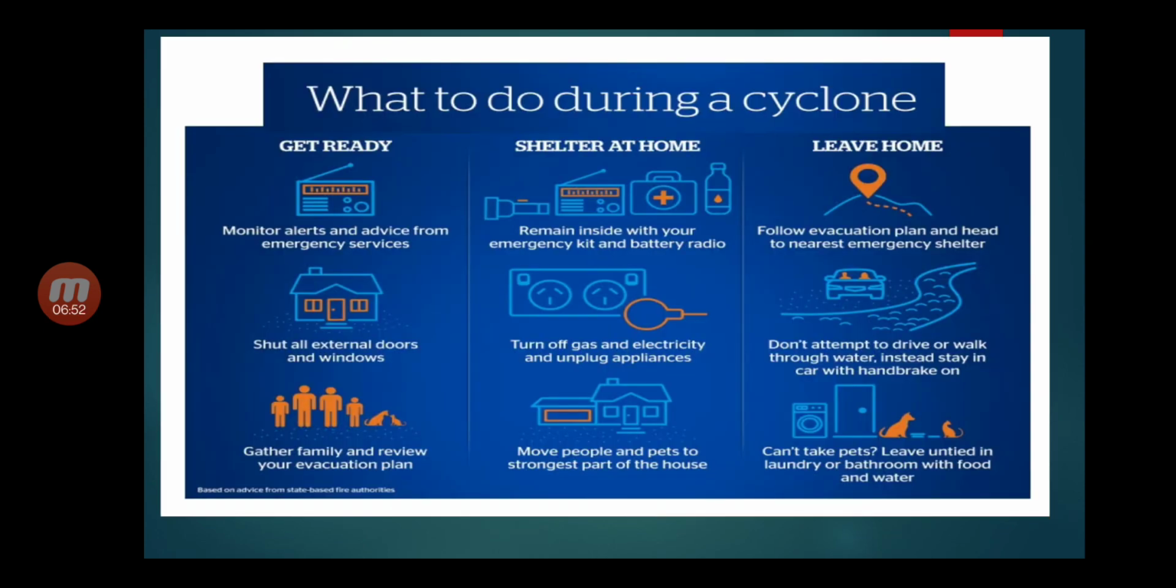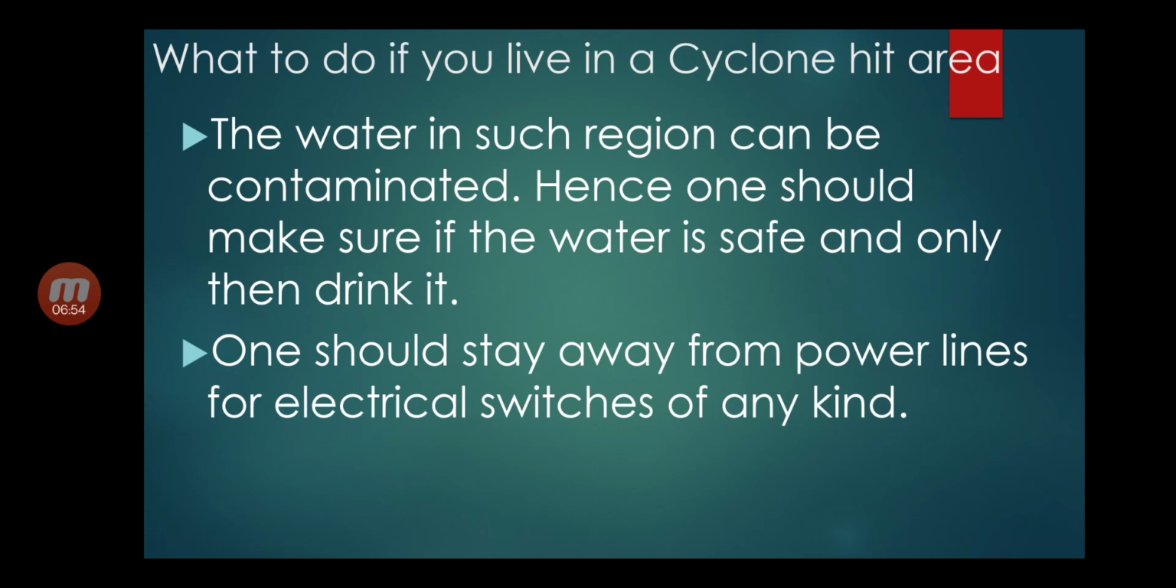What to do if you live in a cyclone hit area? The water in such a region can be contaminated, hence one should make sure the water is safe and only then drink it. One should stay away from power lines and electrical switches of any kind.